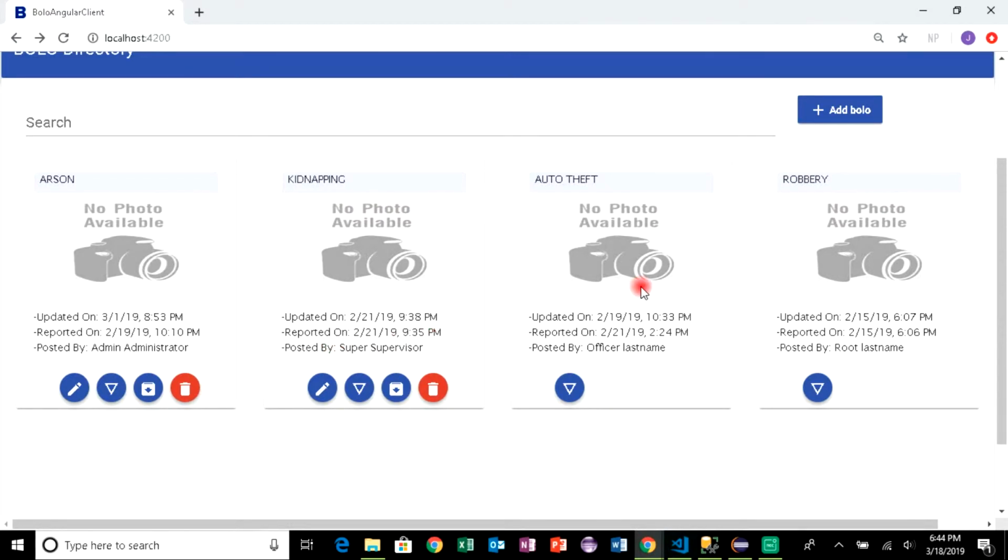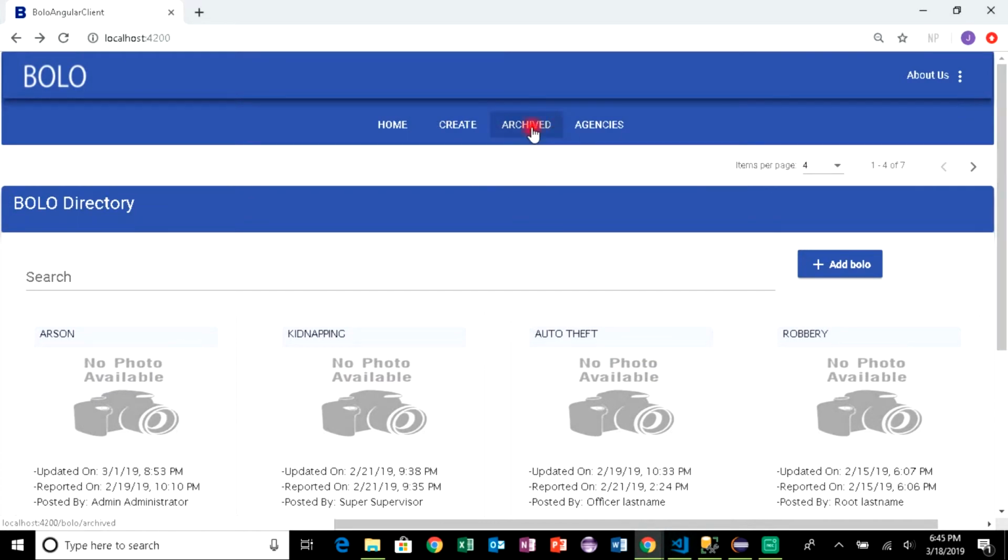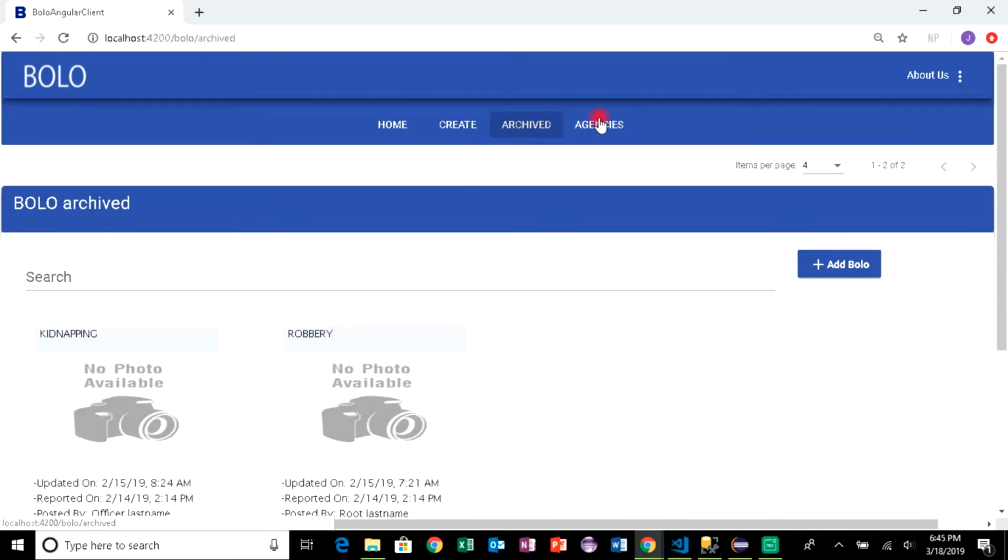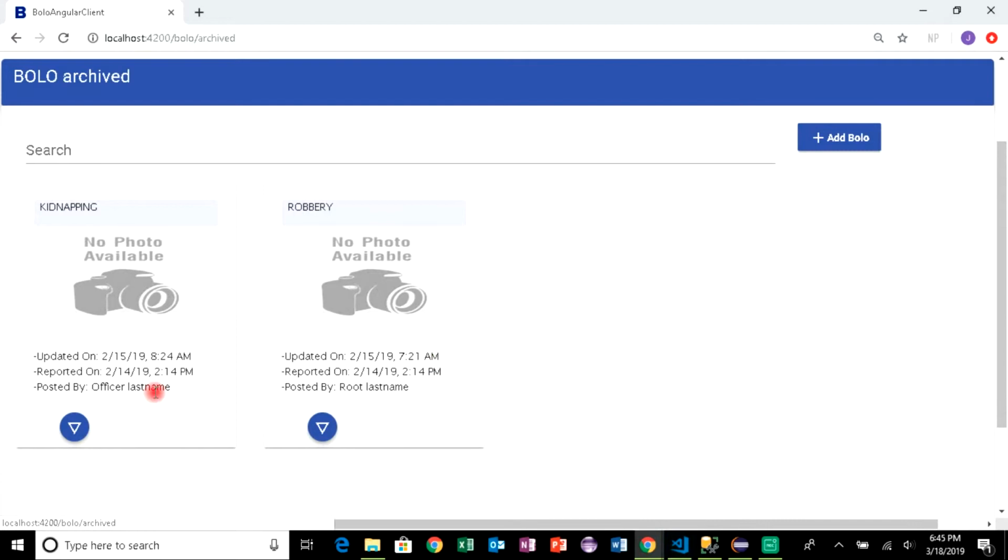These two bolos are not within the same agency, so as you can see, they only have the ability to view them. This also works for the archived bolos. Both of these are not within the same agency as the supervisor, so they only have the ability to view them.